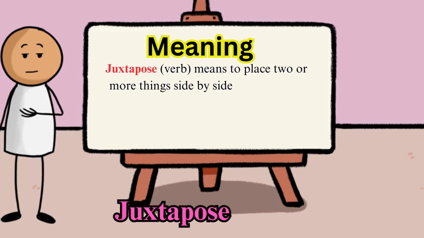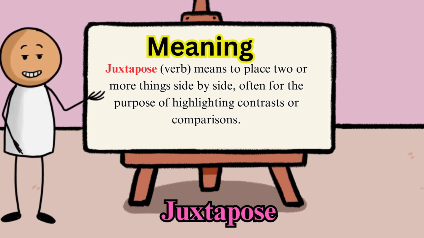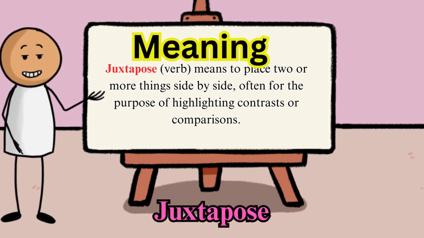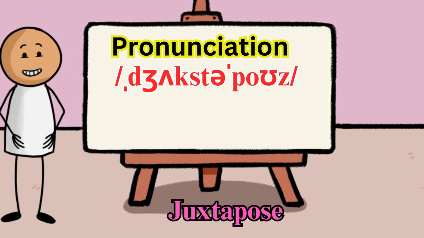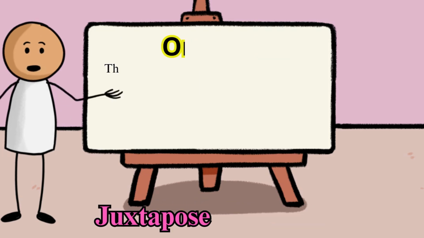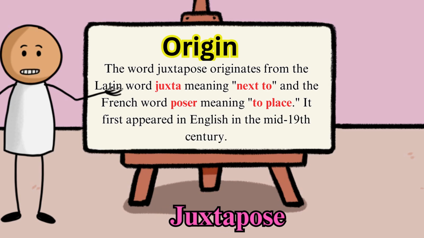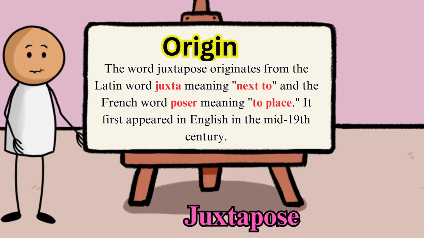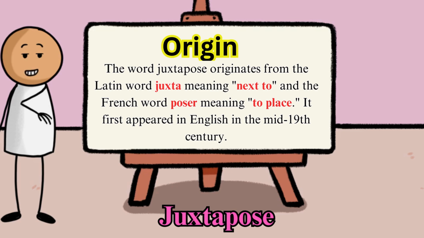Meaning. Juxtapose, verb, means to place two or more things side by side, often for the purpose of highlighting contrasts or comparisons. Pronunciation. Juxtapose is pronounced as juxtapose. Origin. The word juxtapose originates from the Latin word juxta meaning next to and the French word poser meaning to place. It first appeared in English in the mid-19th century.